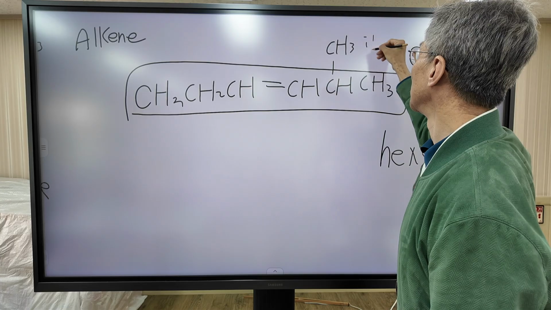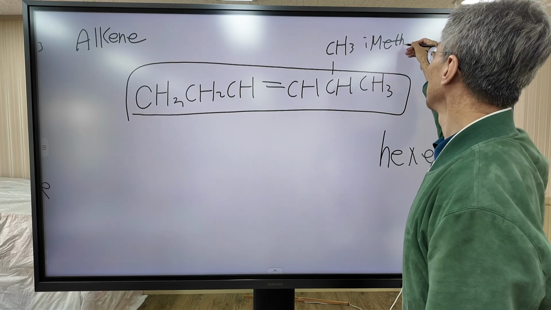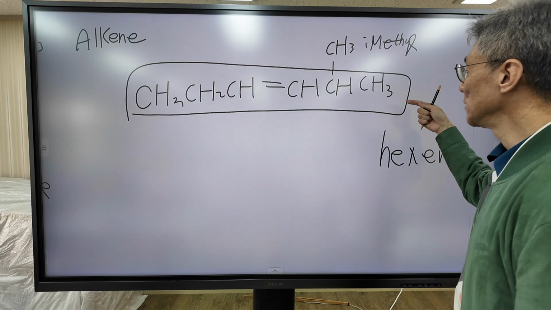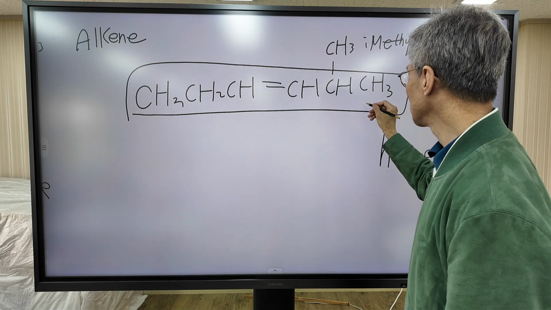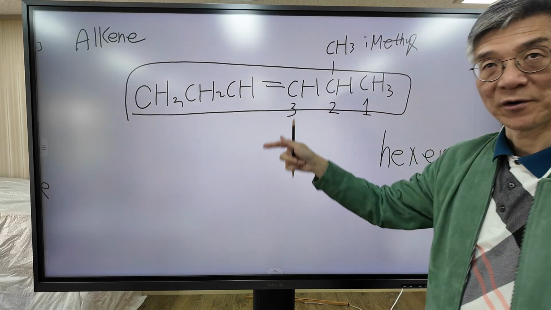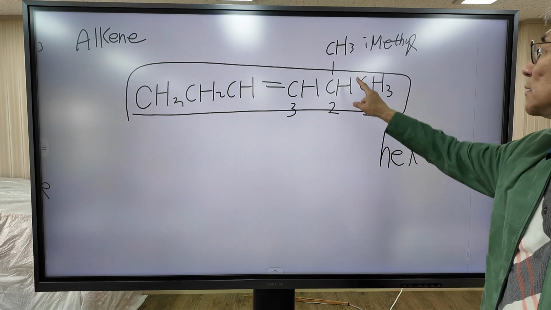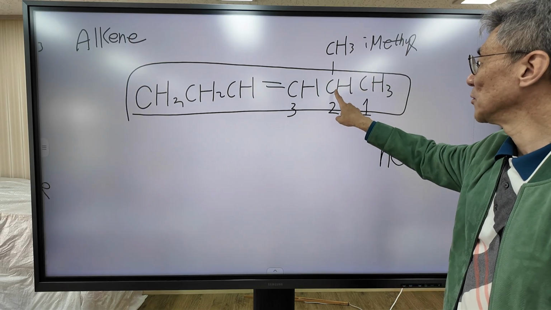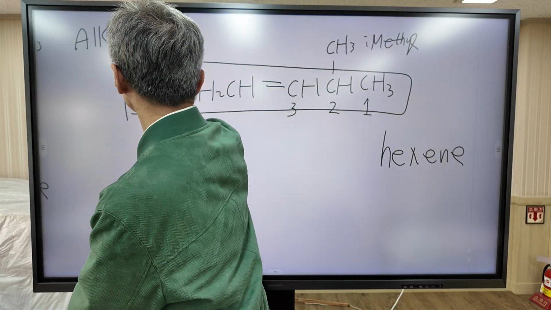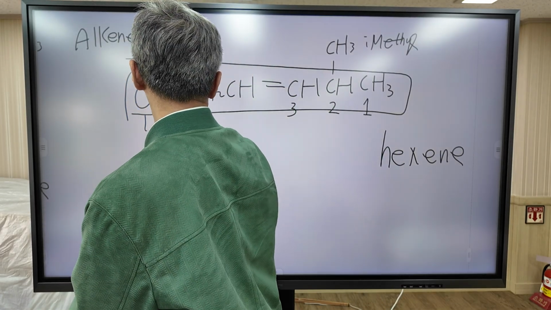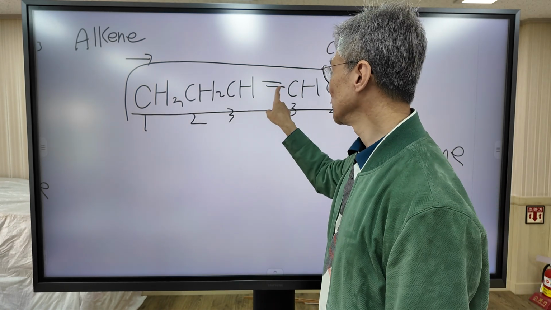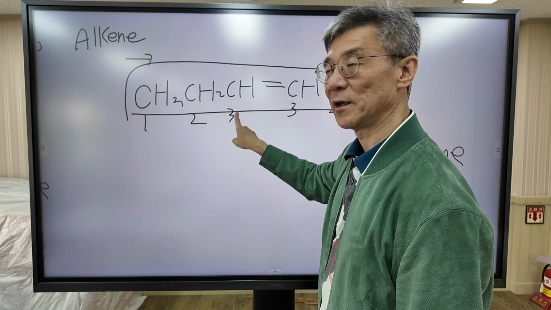This is called methyl. How do you number the carbon? There are two ways. When you take this direction, this is carbon number 1, carbon number 2, carbon number 3. So in this direction, the methyl group is attached to carbon number 2. When you take this direction, this 1, 2, 3. So in this direction, the double bond starts at carbon number 3.